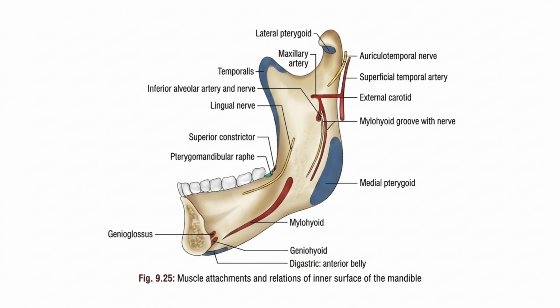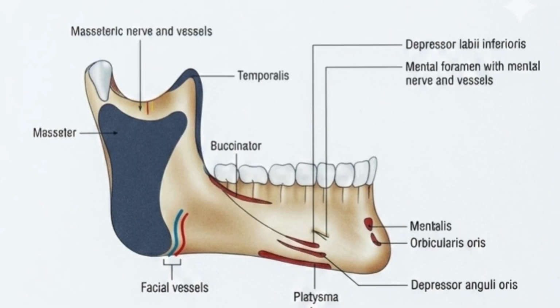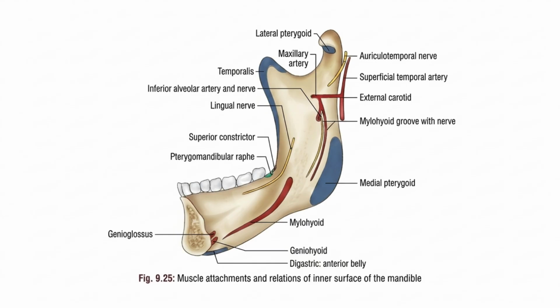Okay. Then the masseteric nerve. The masseteric nerve and vessels pass through the mandibular notch. Okay, the mandibular notch is nothing but the U-shaped structure between the coronoid and the condylar process, where the masseteric nerve and vessels pass. Then the auriculotemporal nerve and superficial temporal artery.